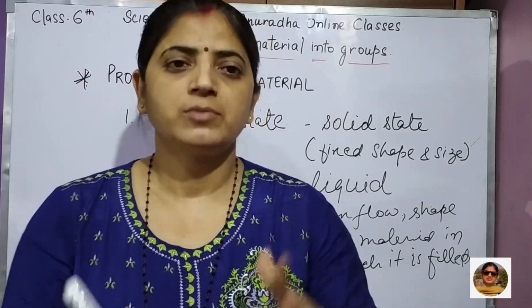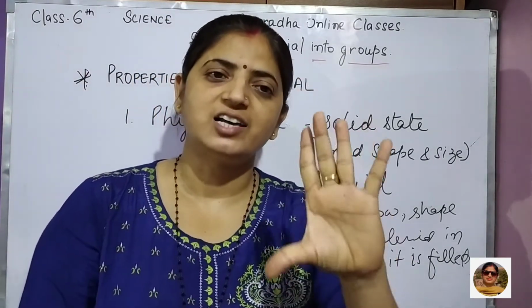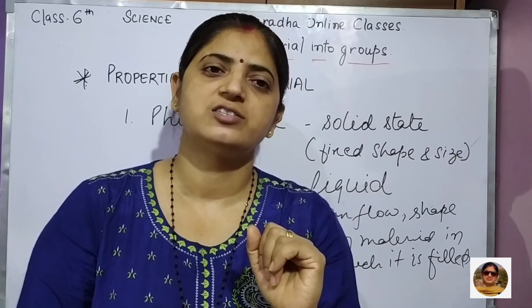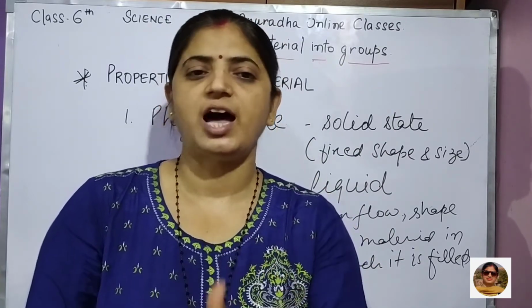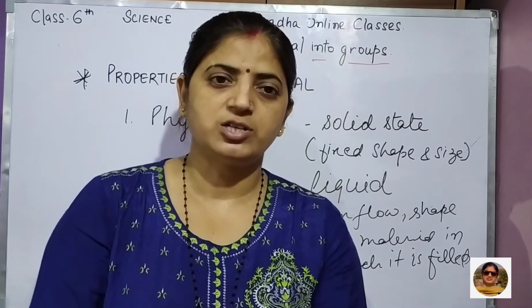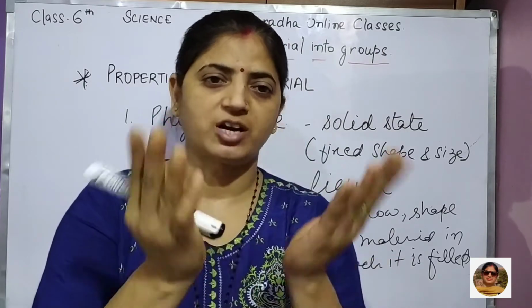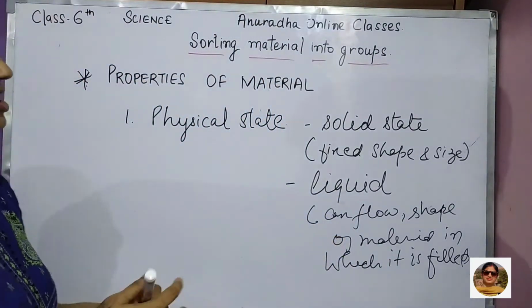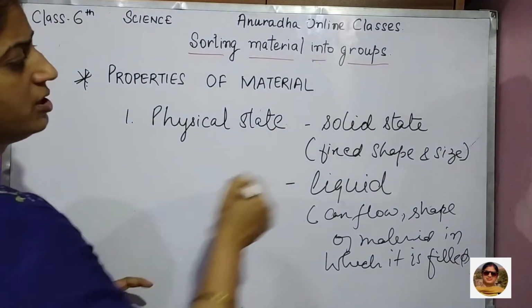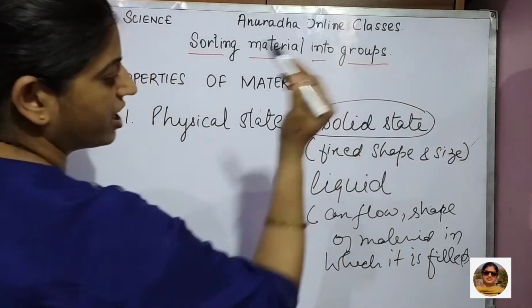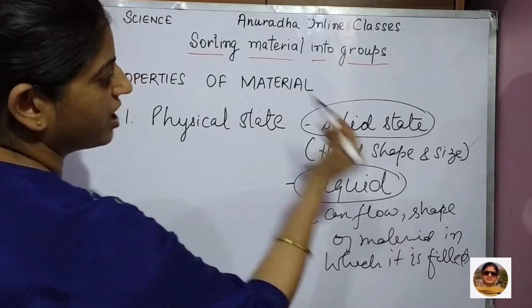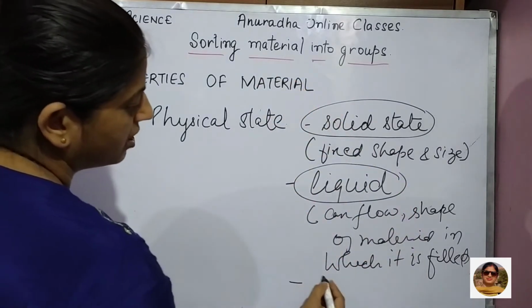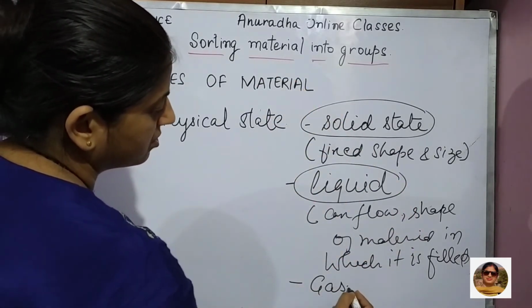If you are keeping water in a glass, it takes the shape of the glass. If you put it in a water bottle that is round in shape, the water becomes round in shape. Okay. So the first state is solid state, second is liquid state, and third is gaseous state.